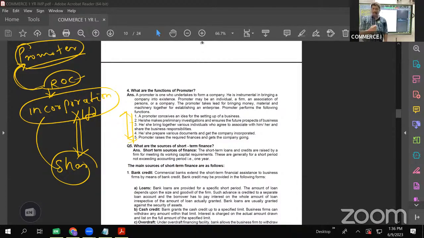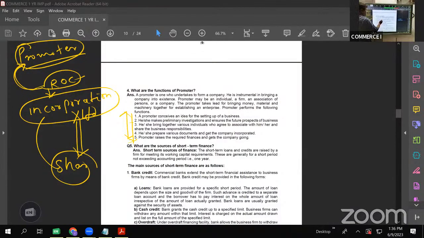So this sort of primary investigation has to be done, or you have to come with something very different. If you still want to enter that market as the 11th player, then your product should be very different. There should be some unique selling point in your product, then only can you exist in that market. This sort of investigation, whether the business will flourish or incur losses, is done by the promoter.